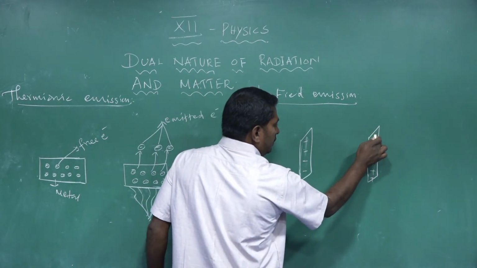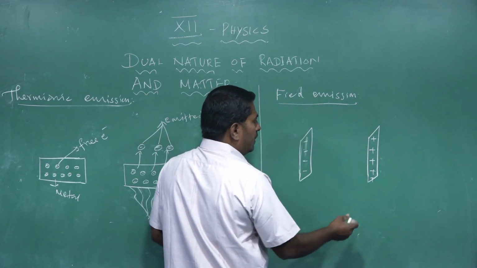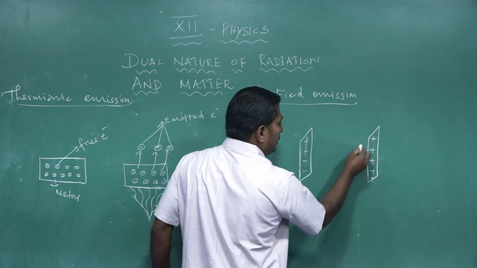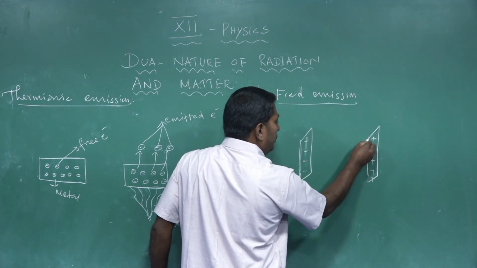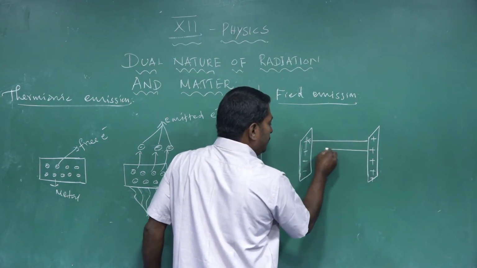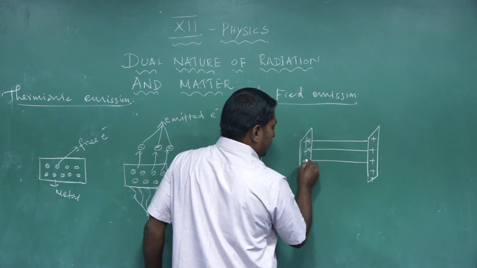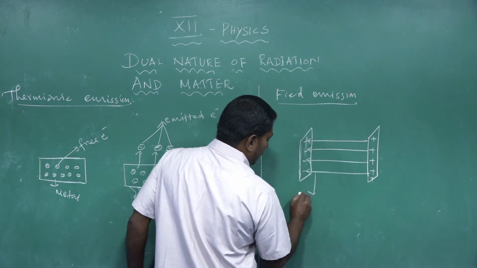One of the plates acquires a positive charge, and the other plate acquires a negative charge, with both plates kept parallel to each other. A strong electric field is developed in the space between the two parallel plates. The electric field lines start from the positive plate and reach the negative plate. This is a strong electric field.